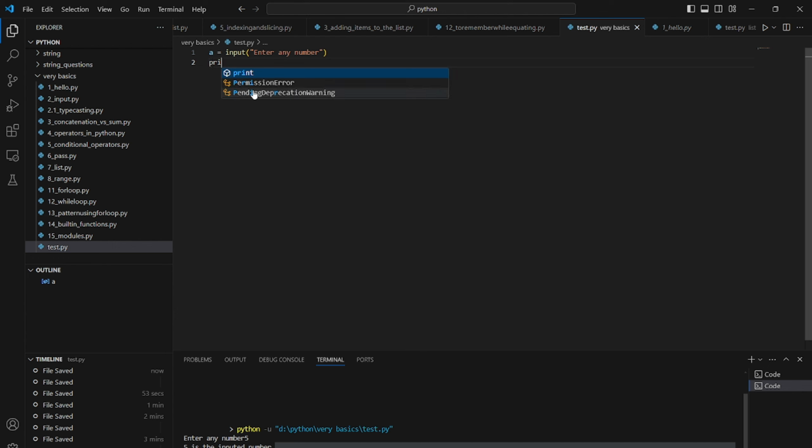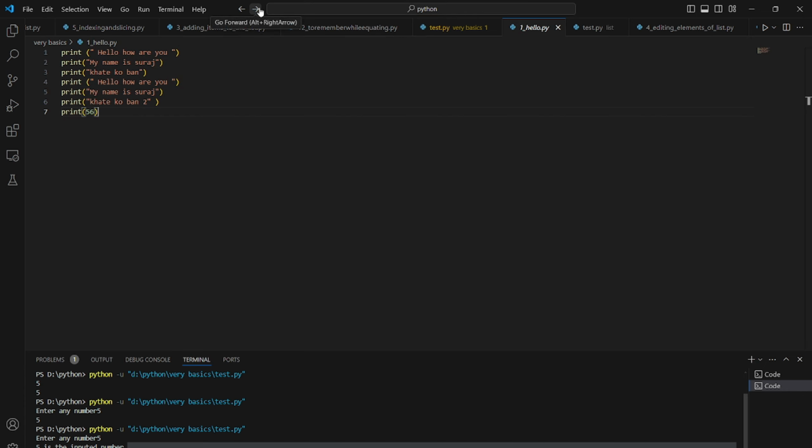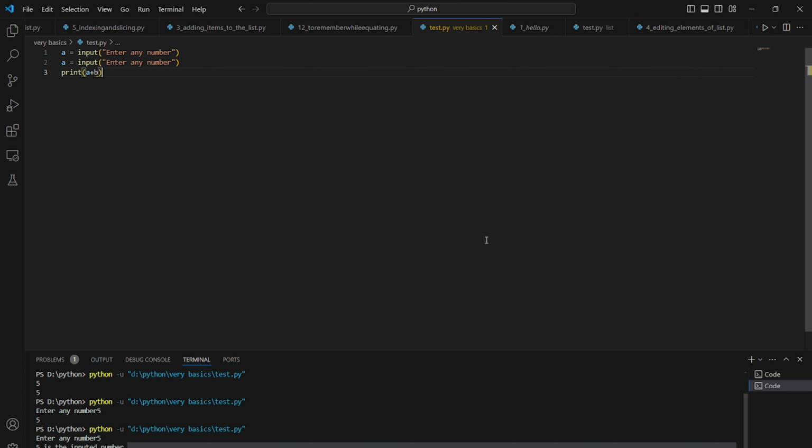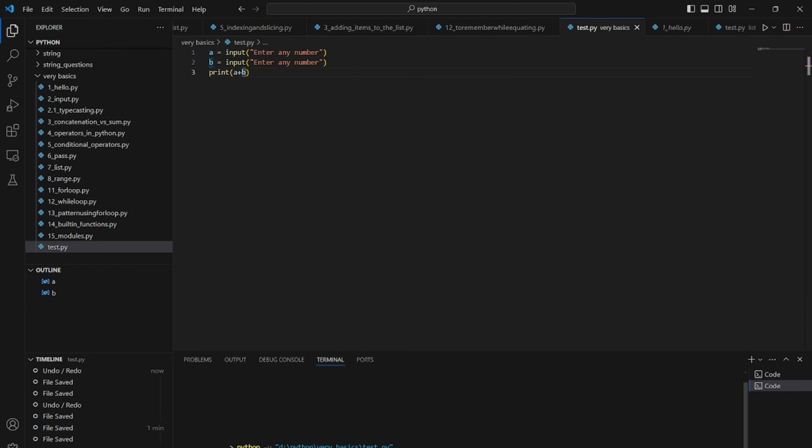First of all I need to prove that, right? So print a plus b. I will write this first, and then I will also take input of b as well. Let's take the input of b as well, and then let's run the code. 5 and 6.